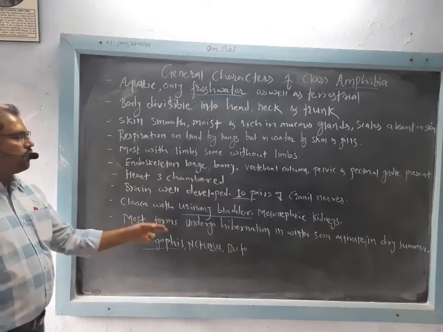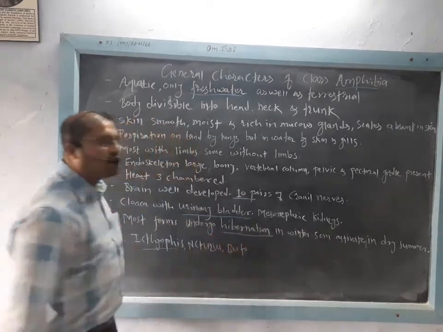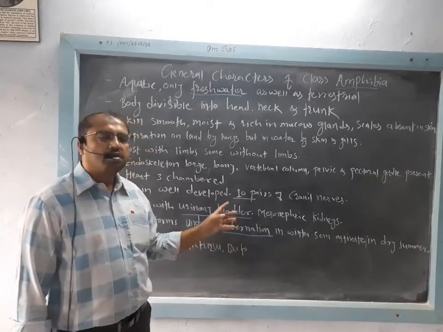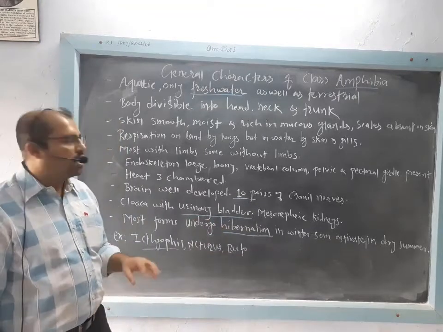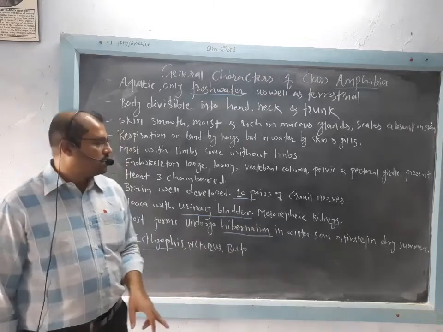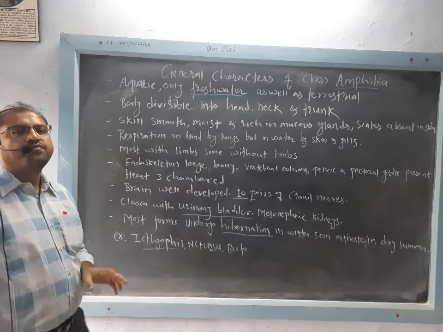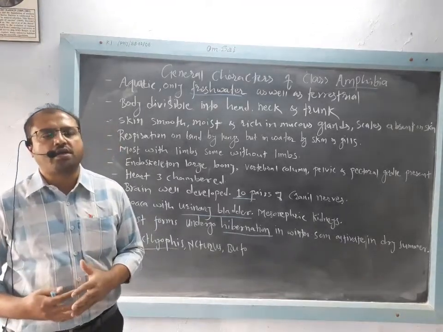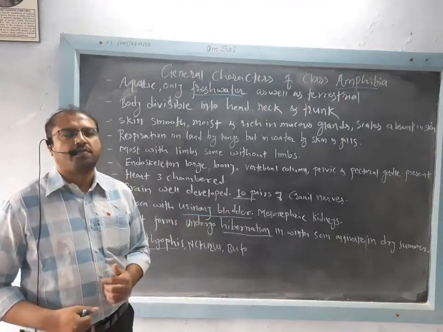And most of the forms undergo hibernation. Hibernation is commonly called winter sleep. In winter, these individuals go under the mud or the sand, deep under the mud or sand, and remain in an inactive condition. In that condition, the heart rate slows down and all physiological activities decline, so that the energy demand is very little.